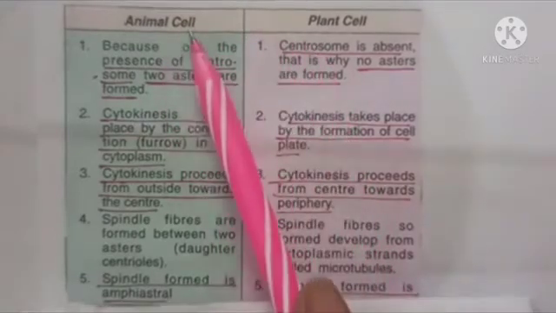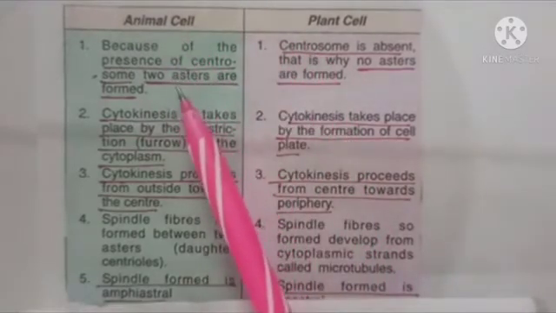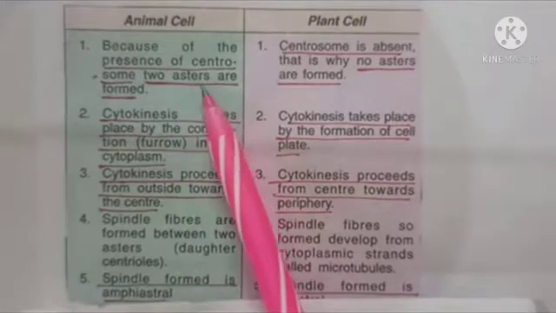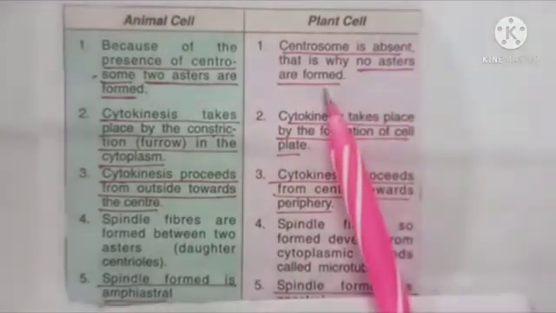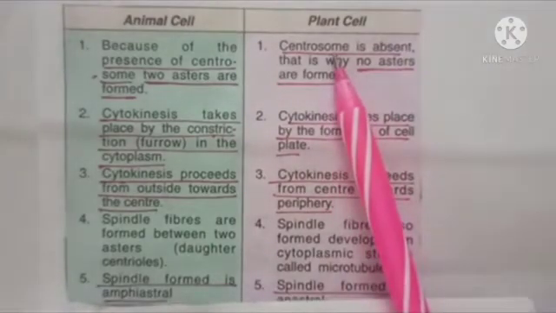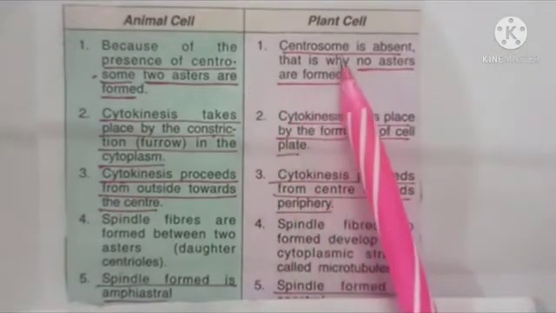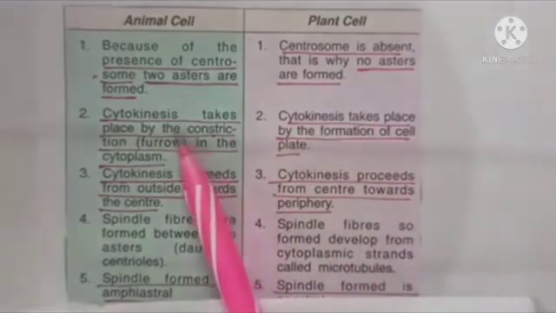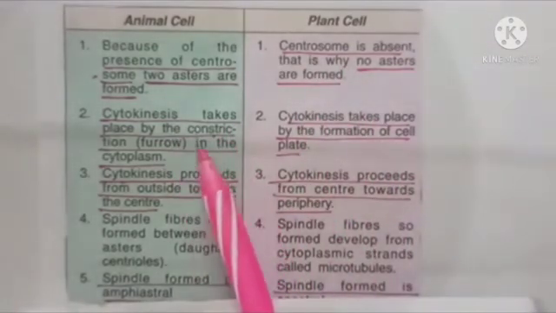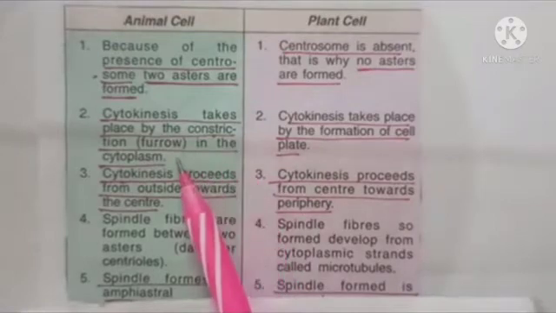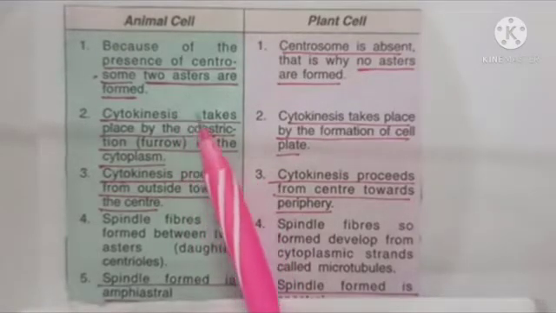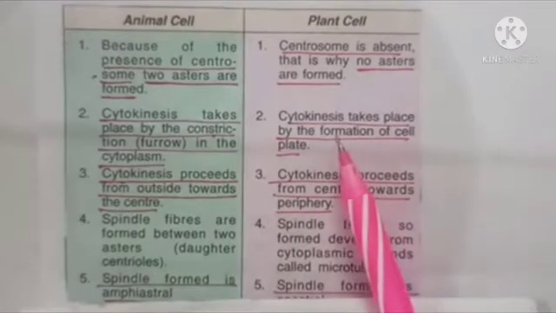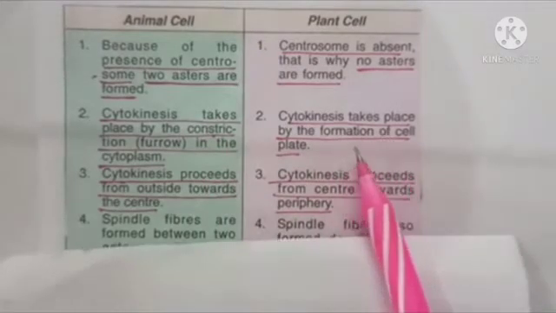In animal cell, during mitosis, what happens? Two asters are formed. Why? Due to presence of centrosome. But in plant cell, no asters are formed as there is no centrosome, right? Now next is your cytokinesis. In animal cell it takes place by the constriction or furrow in the cytoplasm. What is cytokinesis? Division of cytoplasm. But in plant cell, what happens? It takes place by the formation of cell plate.